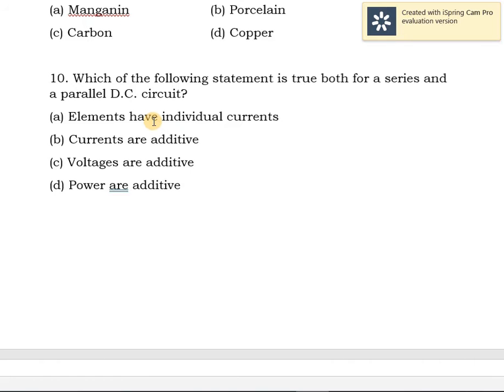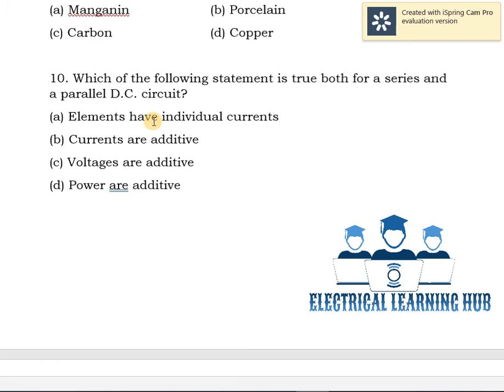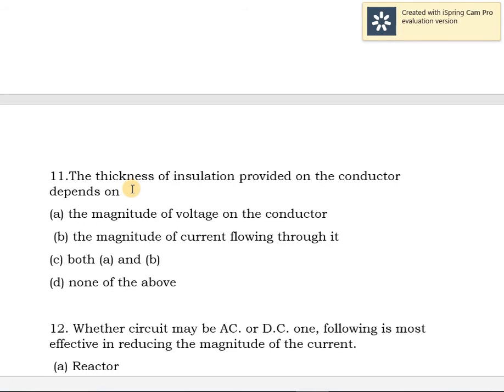10th one. Which of the following statements is true for both series and parallel DC circuits? Option A, elements have individual current. Option B, currents are additive. Option C, voltages are additive. Option D, powers are additive. The first and second options are only correct for parallel circuits, and the third option, voltages are additive, is only correct for series circuits. The fourth option, powers are additive, is true for both series and parallel DC circuits. Option D is correct.